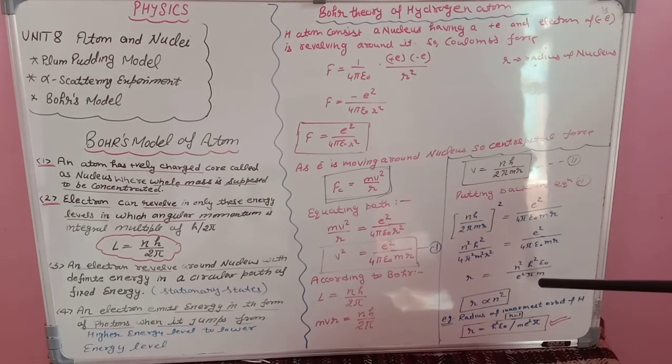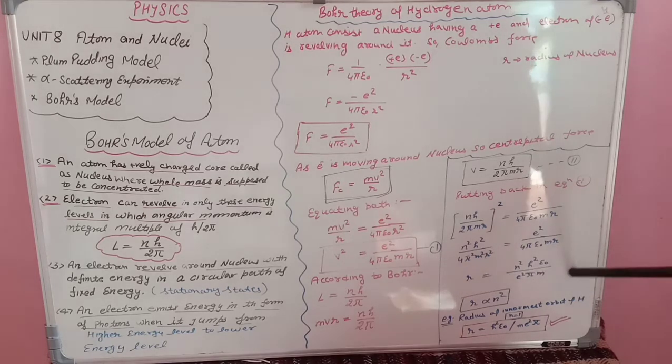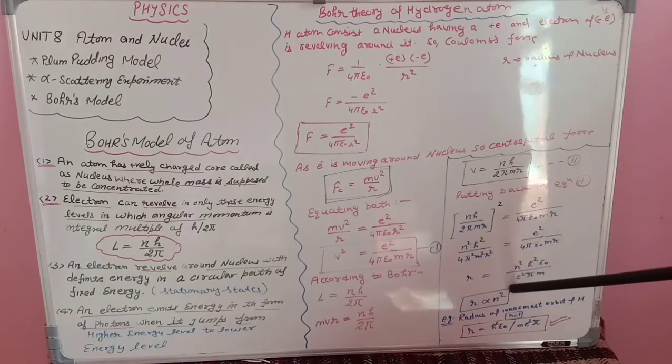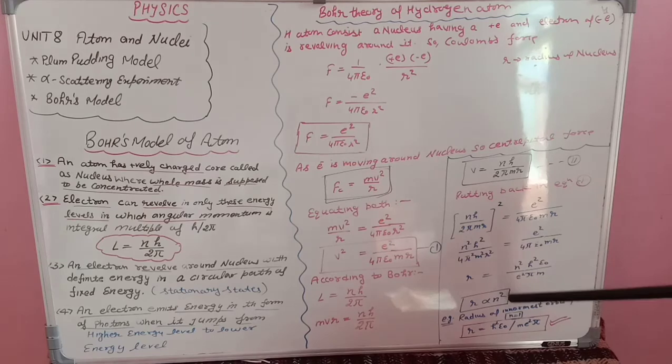So you will get the value of r: r is equal to n square h square epsilon naught upon pi m E square. All these quantities are constant, only n square is varying, where n is the orbit. So r is directly proportional to n square.